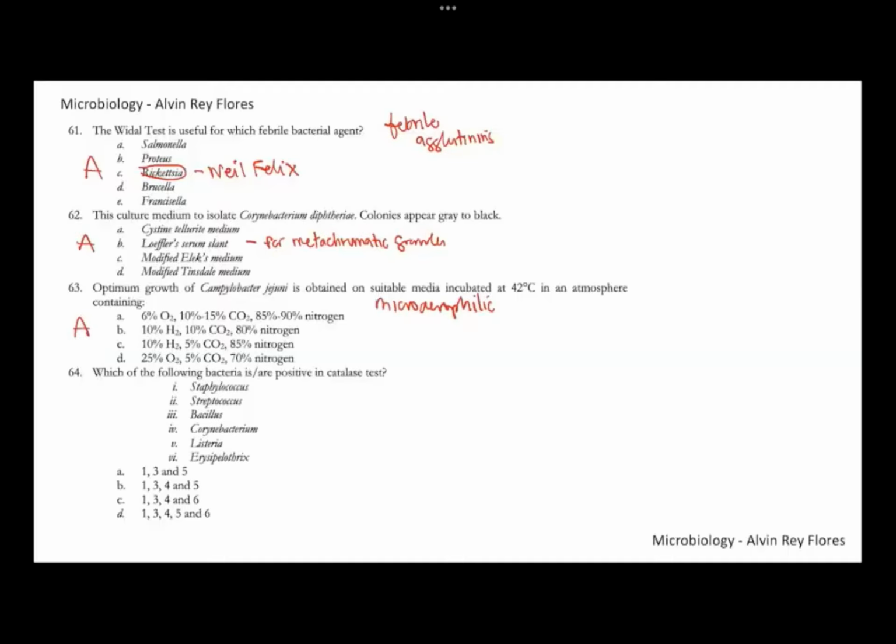For number 64, which of the following are positive for the catalase test? This makes use of 3% hydrogen peroxide as your agent, and the positive result here is effervescence or bubbling. So which of the following is positive for catalase? Definitely that's your Staphylococcus. Strep is catalase negative. Bacillus, these are aerobic gram-positive bacilli, they're also positive, as well as Corynebacterium and Listeria. Erysipelothrix, that's catalase negative. So the best answer here for number 64 is letter B.